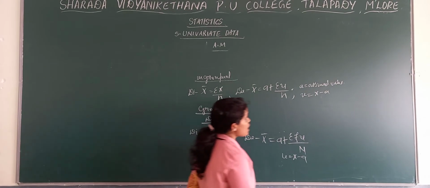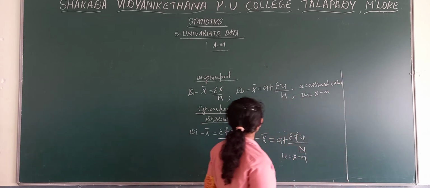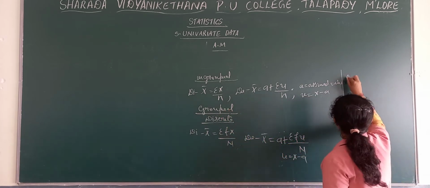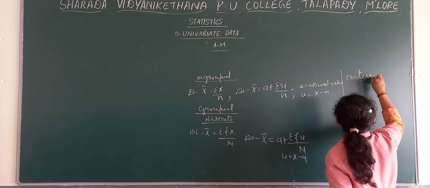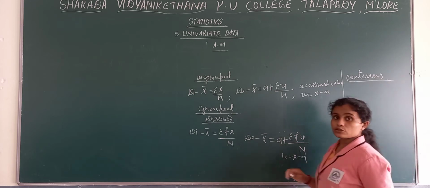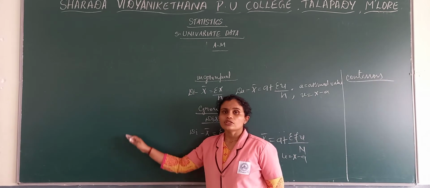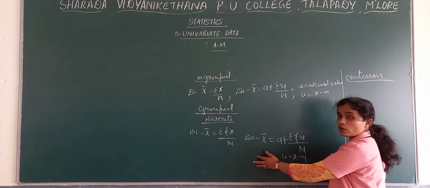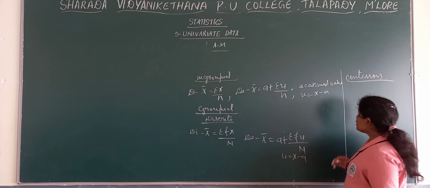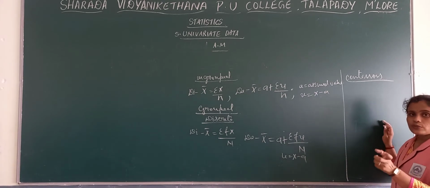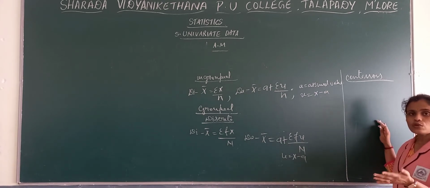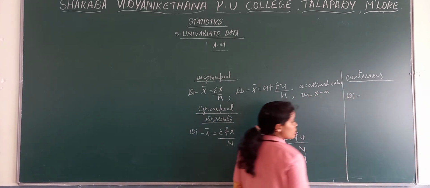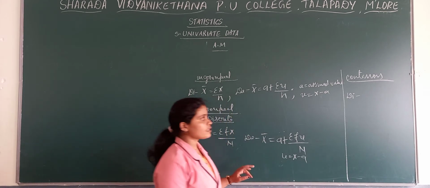Then we move towards the continuous series formula. In case of arithmetic mean for grouped continuous data, you get the frequency and class intervals, where you get the width between the class intervals. Discrete means you are not having any kind of class intervals. Here 10 to 20, 20 to 30 may be inclusive or exclusive. So in the direct method formula, there will not be any changes between the discrete and continuous.